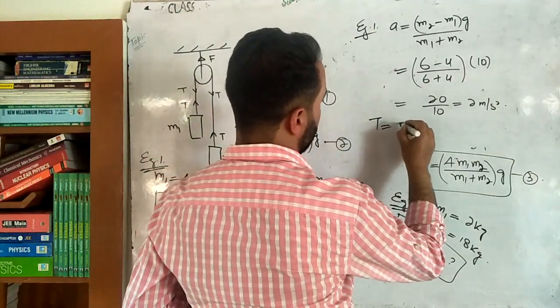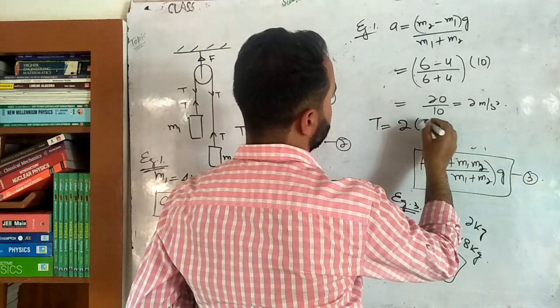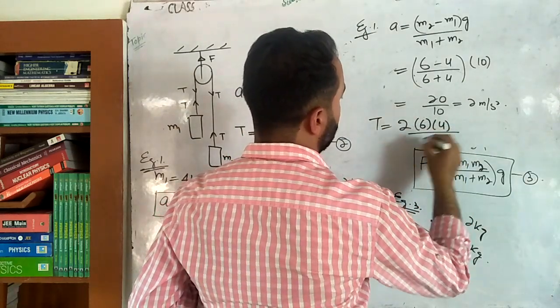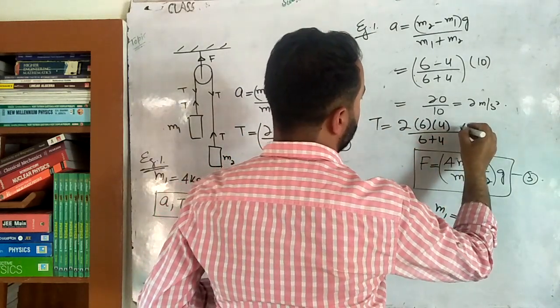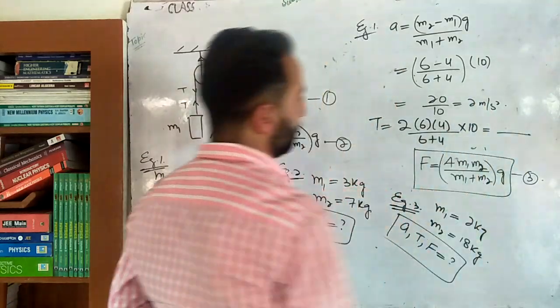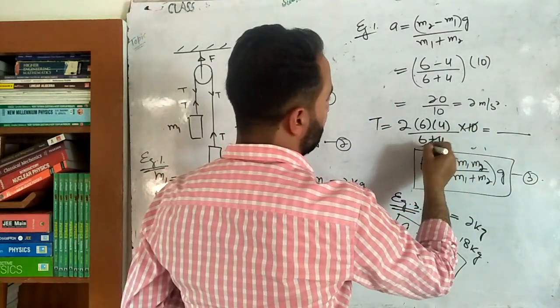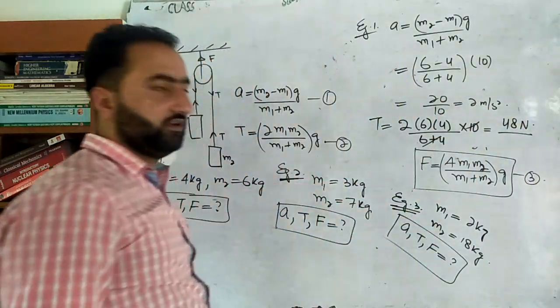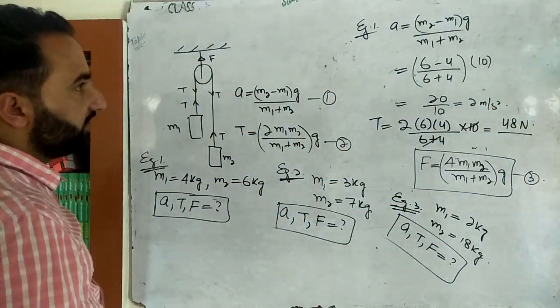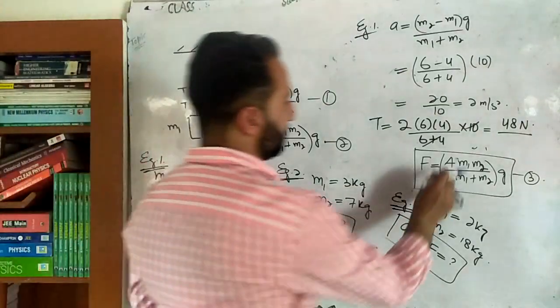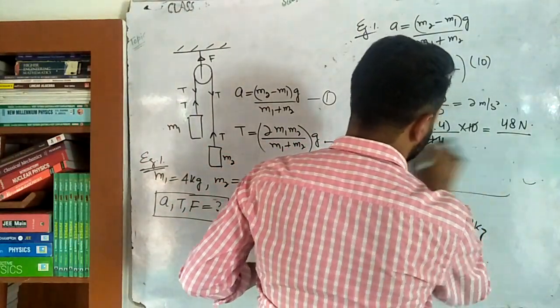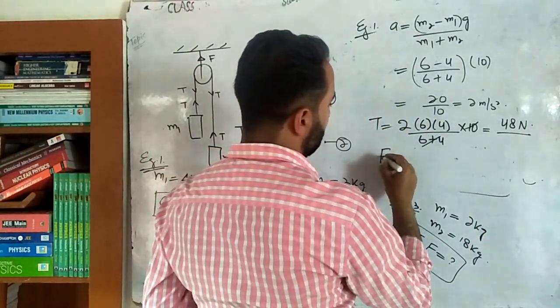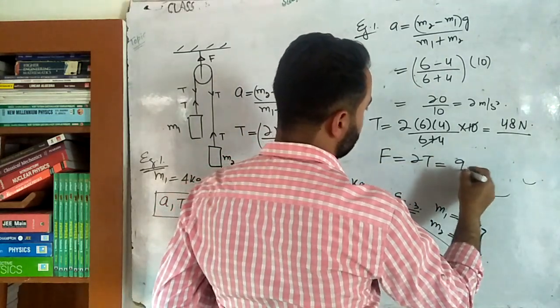Tension in the string is twice the product, 6 into 4, divided by the sum 6 plus 4, multiplied by 10. So 6 plus 4 is 10, this and this will cancel. 6 times 4 is 24, into 2 is 48 Newton. That is the answer. Then you want to calculate the force on the ceiling, multiplied by 2. Simple. So that's 96 Newton. The force on the ceiling will be equal to twice T, that's equal to 96 Newton.